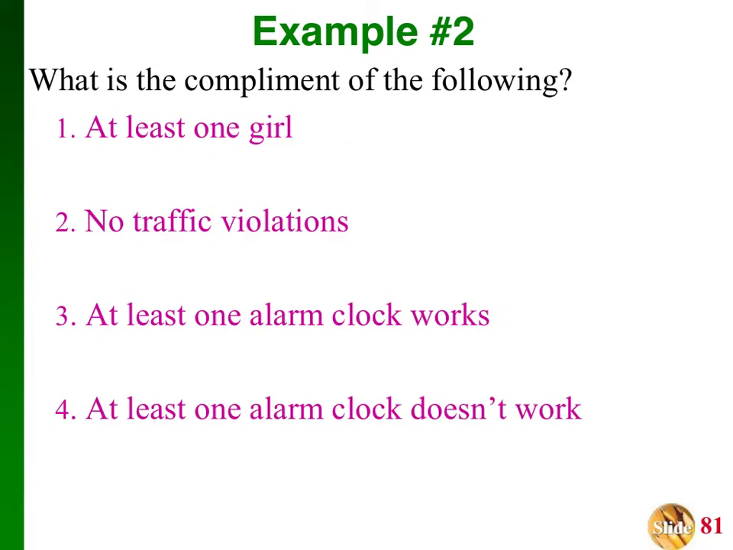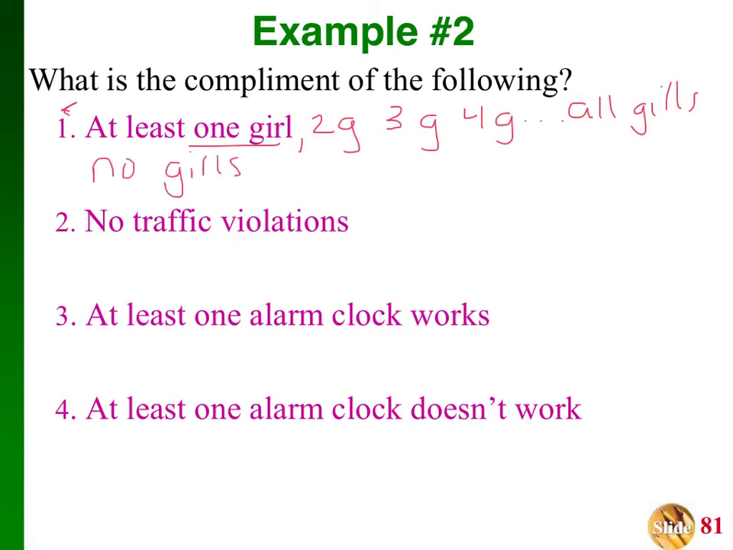Okay, so let's just first talk about finding the complements of stuff. So finding the complement of at least one girl. So that would be at least one girl, at least two girls, at least three girls, at least four girls, all girls. What's the one occurrence I didn't talk about that happened right before this one? No girls. Those would be complements.